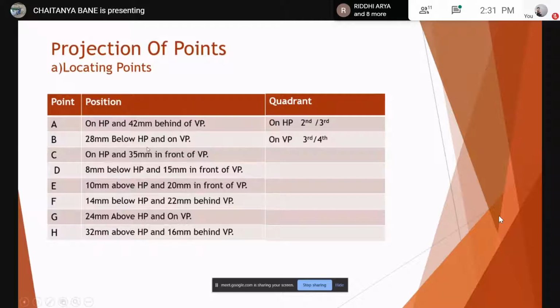On HP, 35 mm in front of VP. Where? First or fourth. Correct. Absolutely. Quick. Read it out. Point D किधर होगा? Now tell me. This is very specific. Below HP. एक ही quadrant आएगा. 8 mm below HP. Fourth. Correct. Absolutely. Next. E.